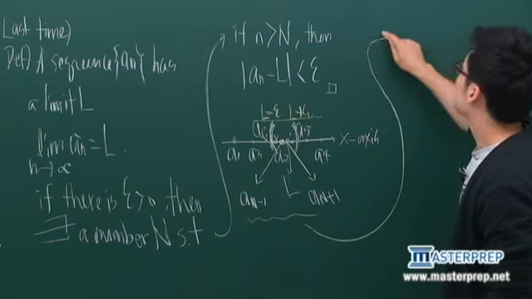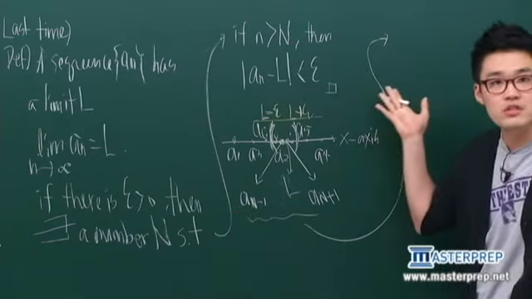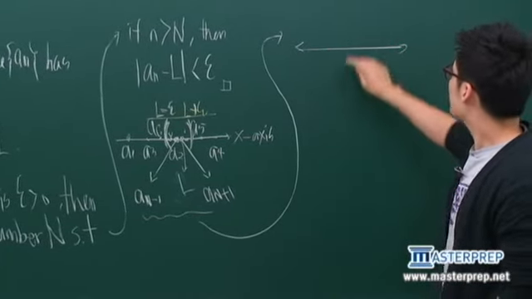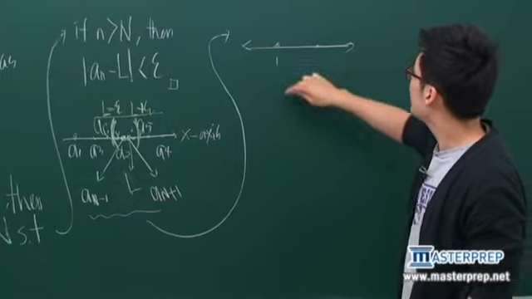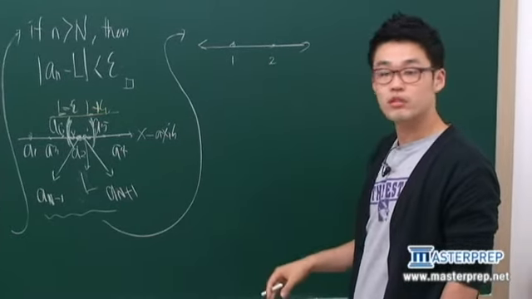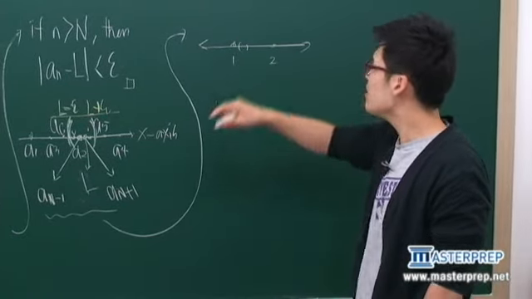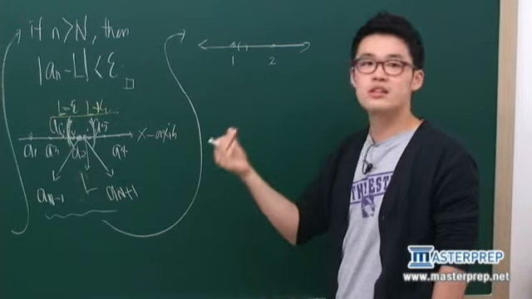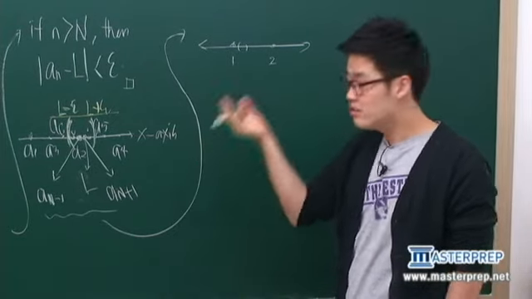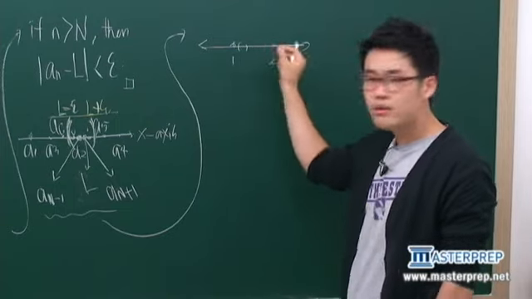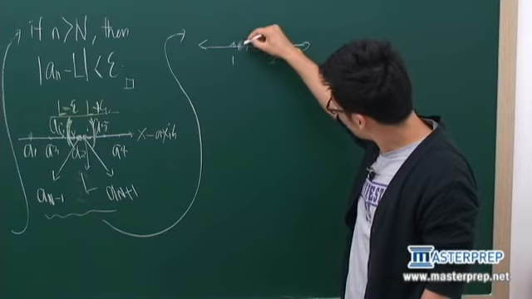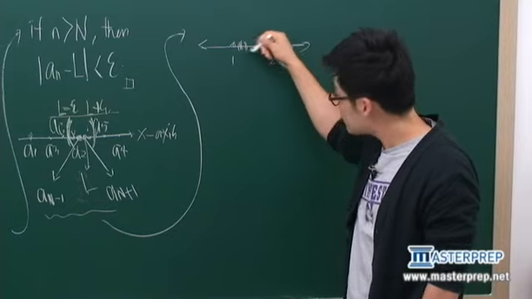A better illustration of the definition itself is something like this. Suppose this is a line, with 1 and 2. You choose any interval, the smallest interval. We want to know whether the number itself converges. However small a distance you choose, there always exists a number.